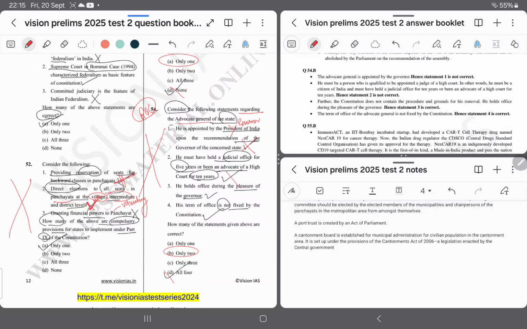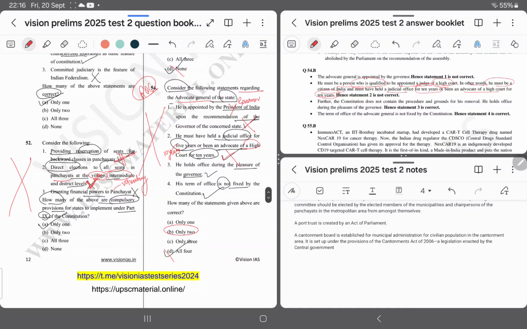Option 2 is also wrong. He must be a person who is qualified to be appointed as judge of High Court. In other words, he must be a citizen of India and must have held a judicial office for 10 years or have been an advocate of High Court for 10 years. Judge for 10 years, advocate of High Court for 10 years. In both cases, the time period is 10 years.